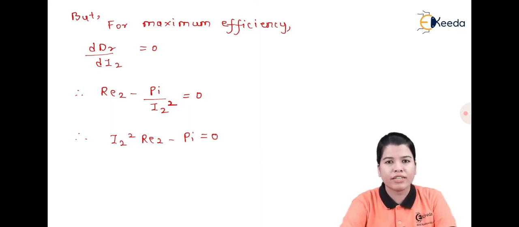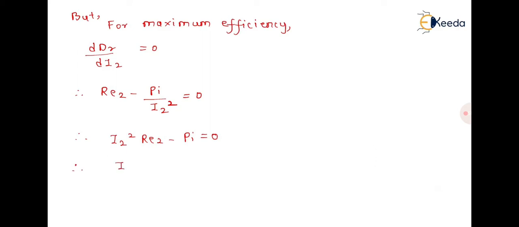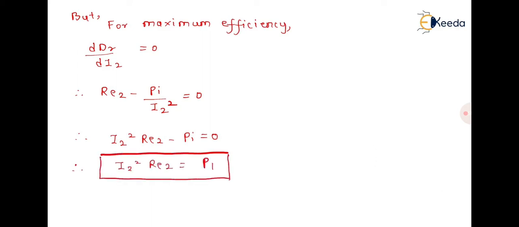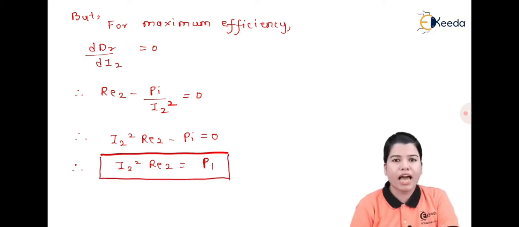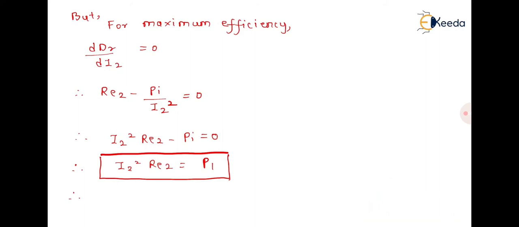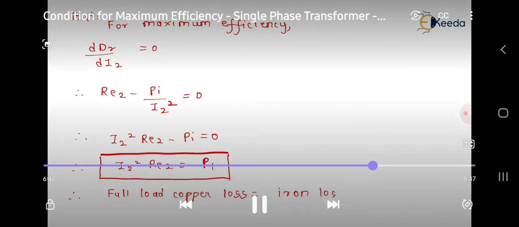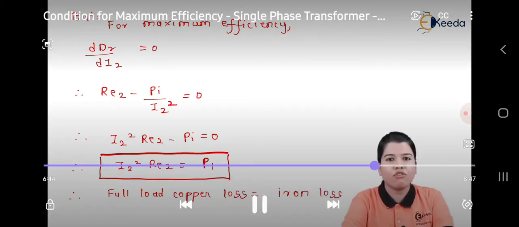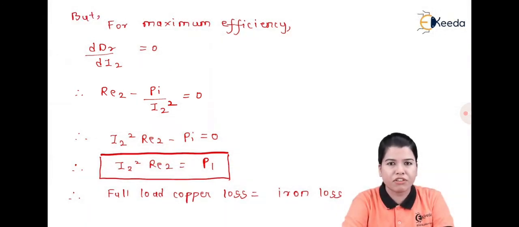If we take Pi on the other side of the equation, we get I2 square Re2 is equal to Pi. Now if we see carefully, I2 square Re2 is nothing but the copper loss. Hence we can write full load copper loss is equal to iron loss. This is the first condition for maximum efficiency.